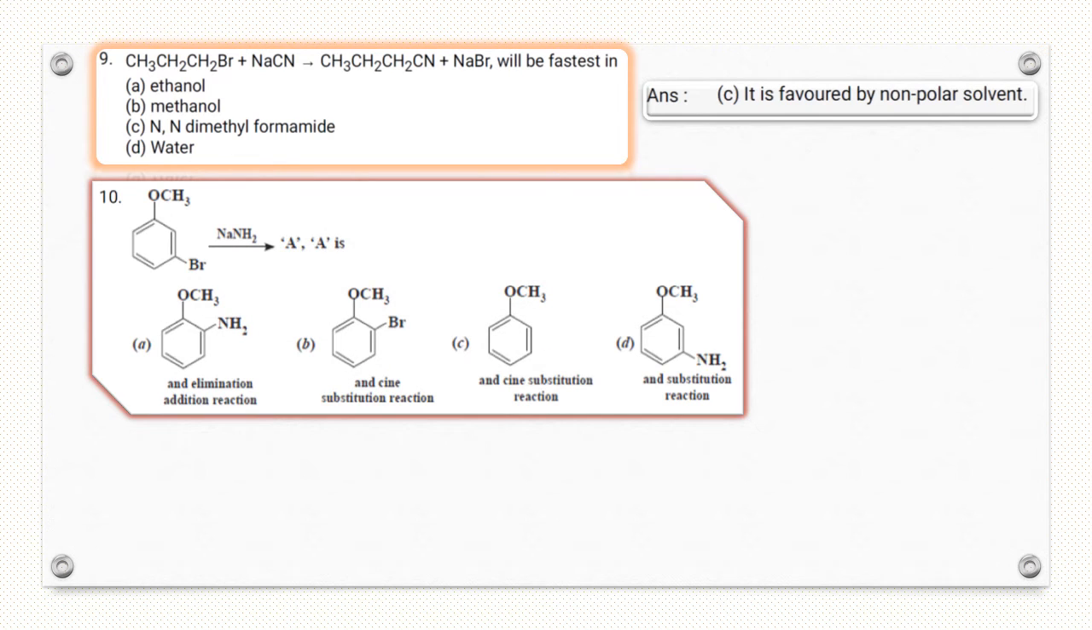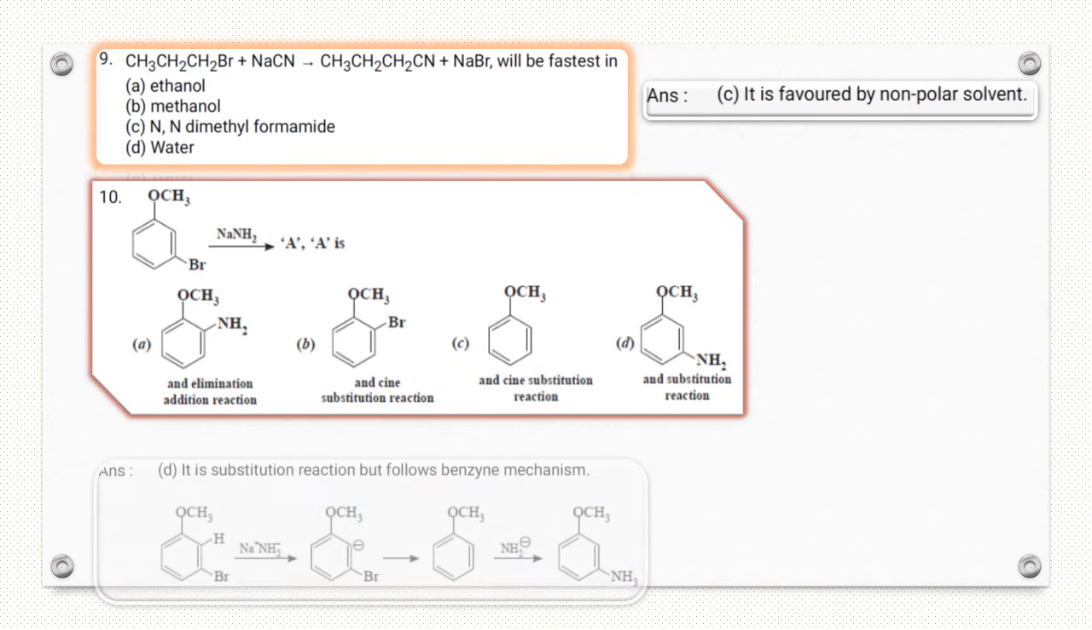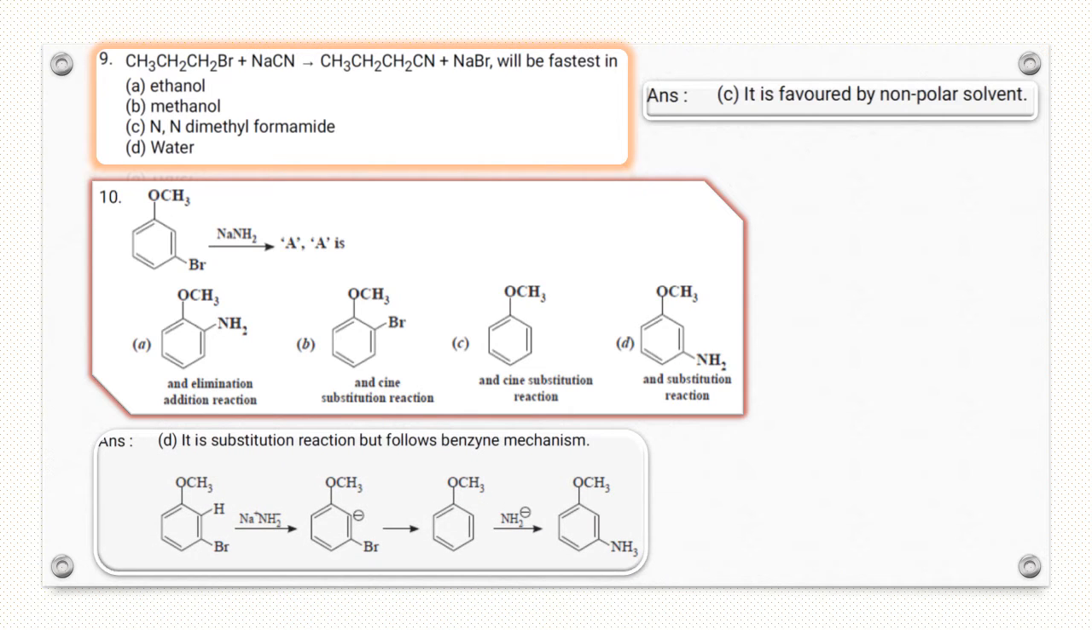Question number 10: react with NaNH2, sodamide. What is the product? Also tell whether it is an elimination, addition, or substitution reaction. First, this reaction proceeds by a benzyne intermediate. In this reaction, a benzyne intermediate is formed, and D is the correct answer. Here it is a substitution reaction which follows the benzyne mechanism, correct.